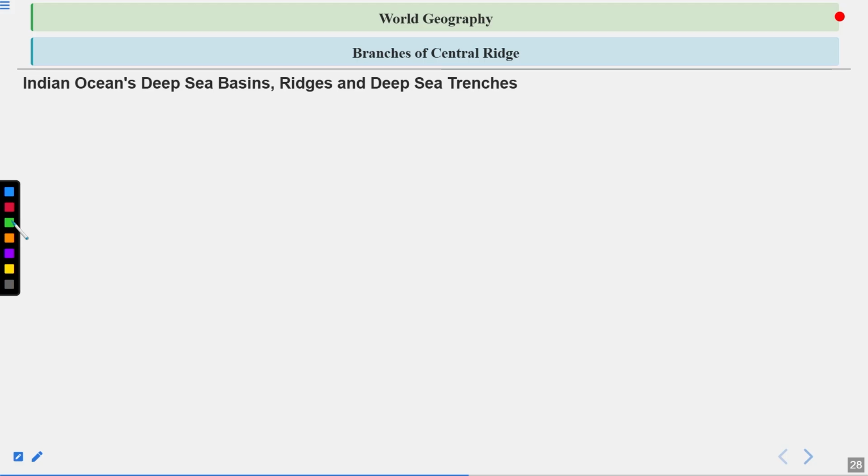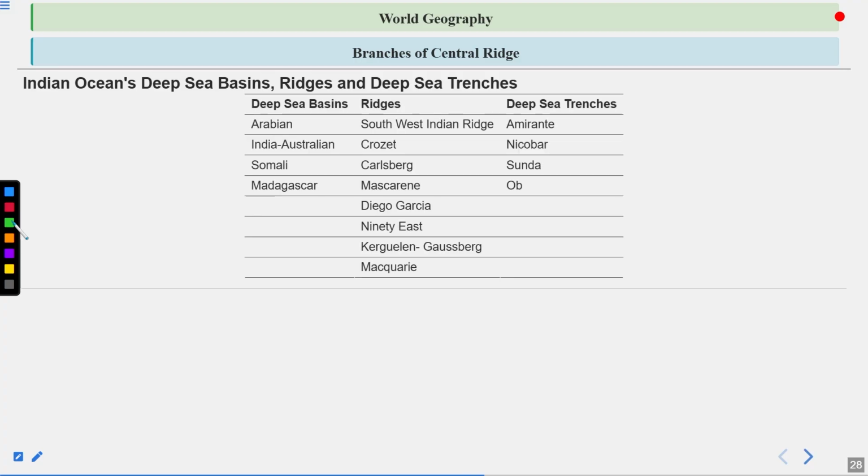Now, the Indian Ocean deep sea basins, ridges and deep sea trenches. Deep sea basins are Arabian, Indian, Australian, Somalia, Madagascar. Ridges are Southwest Indian Ridge, Crozet, Carlsberg, Mascarene, Diego Garcia, 90 East, Kerguelen, Gaussberg, Macquarie. Deep sea trenches are Amirante, Nicobar, Sunda, Ob.